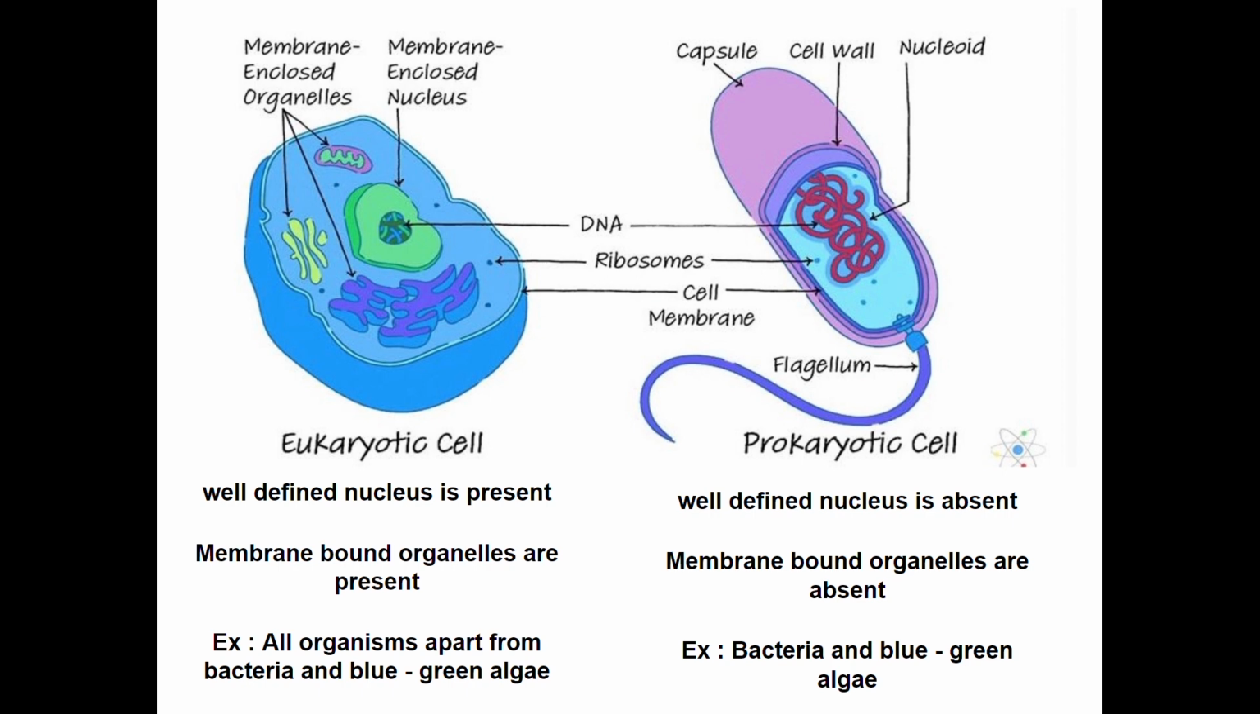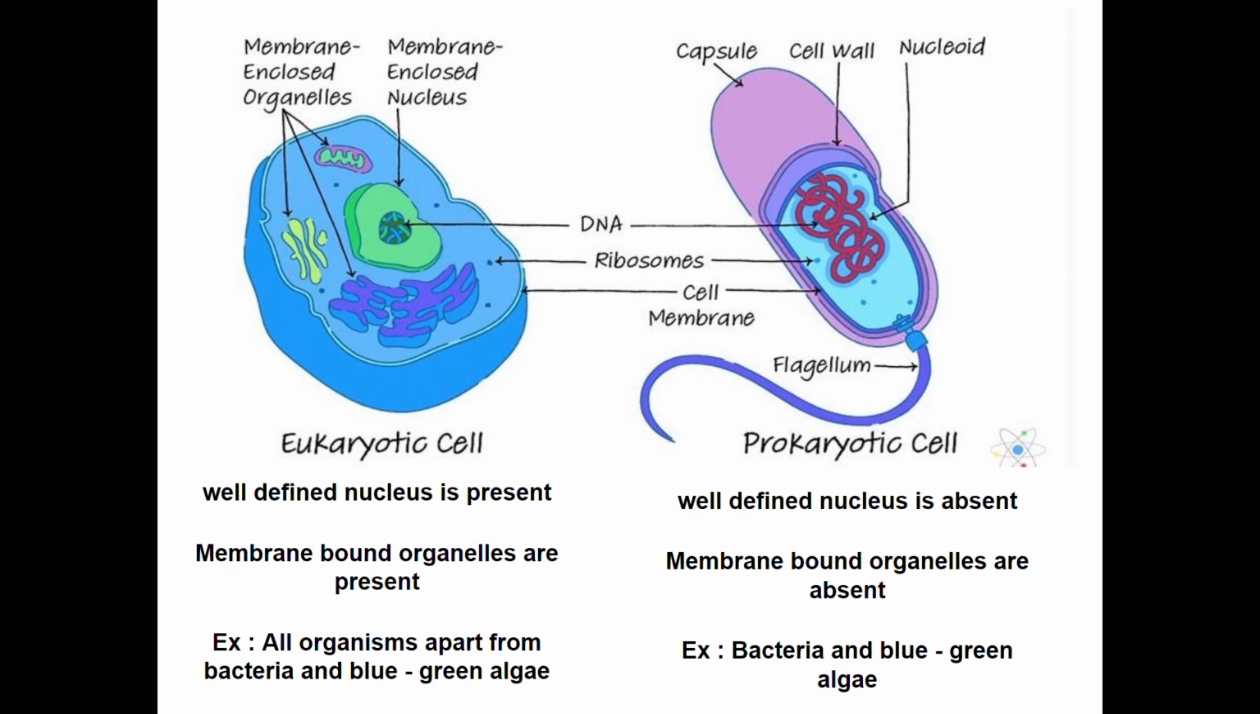Though cells may differ in size and shape, all of them have some basic structure. The main parts of any cell are the outermost covering called the cell membrane, the jelly-like substance present within the cell membrane called cytoplasm, and the nucleus, a prominent spherical body present in the cytoplasm. Now, you can see two types of cells in this slide, eukaryotic cells and prokaryotic cells.